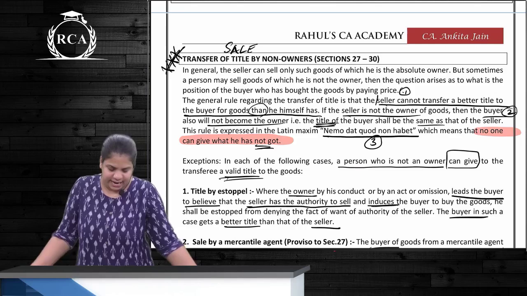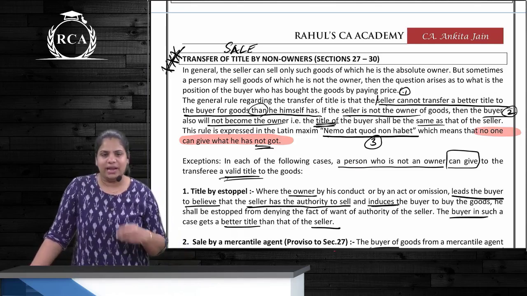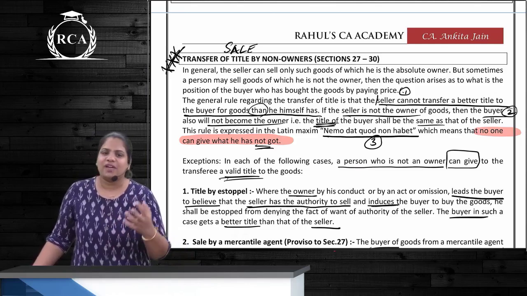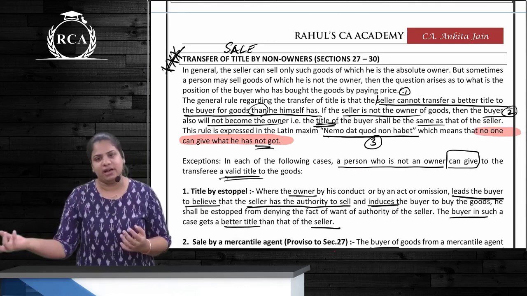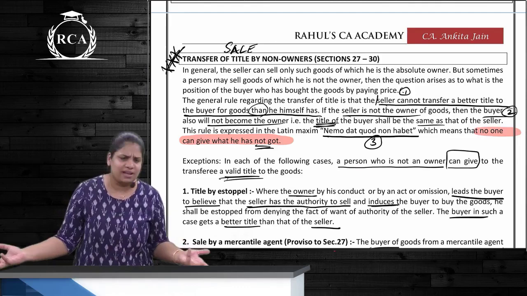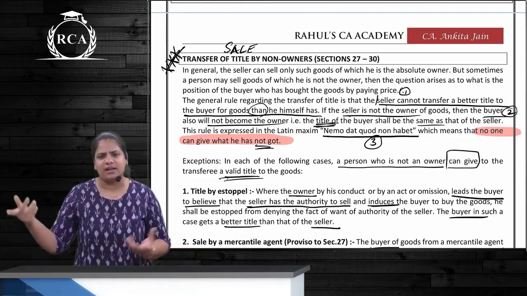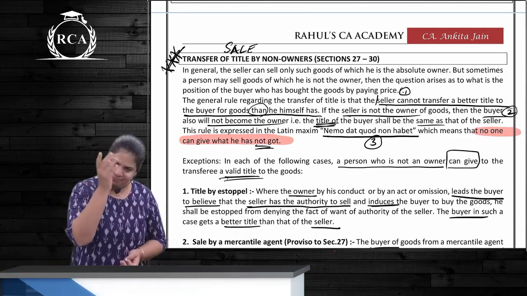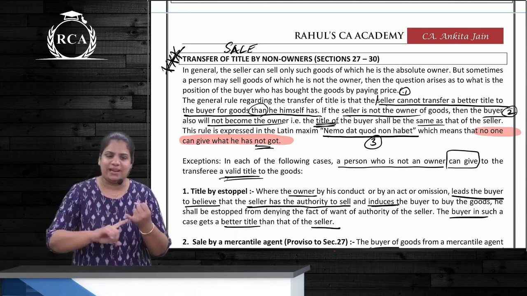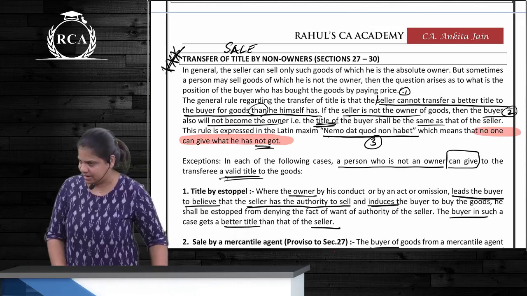transfer of title by non-owner. So sale by non-owner. Only that person can give what he himself has got. If he has got a good title, he can give a good title. If his title is defective, the buyer also is going to get a defective title. If he has got no title, buyer will get no title. If he has a bad title, again buyer will have a bad title. Bad title, no title, defective title, for all three we use one word which is defective title.